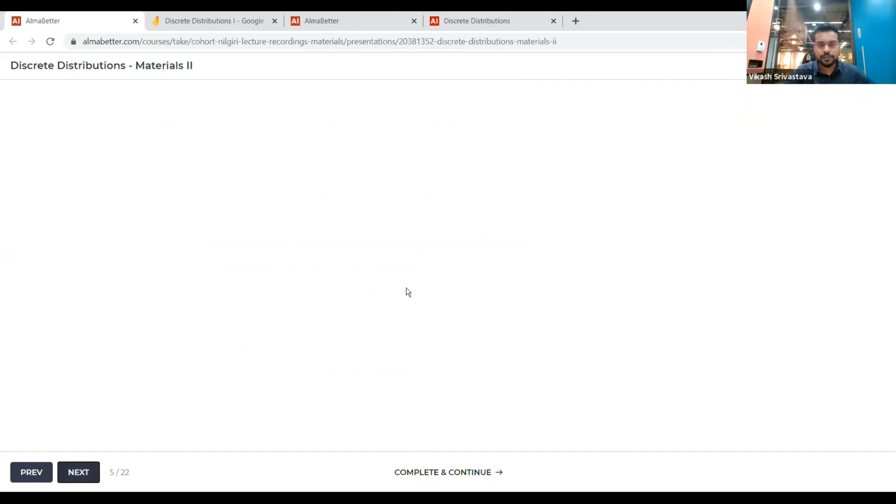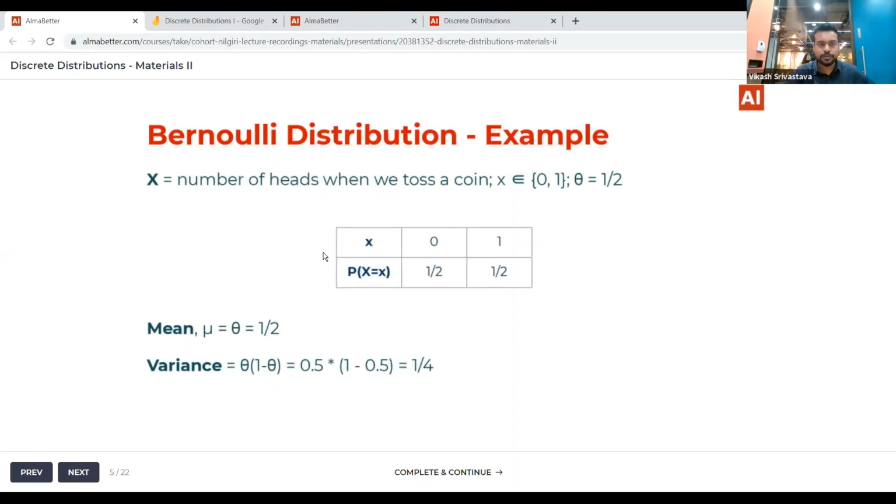So in the case of the Bernoulli distribution, let's take an example of a simple coin toss. We define our random variable as the number of heads when we toss a coin. And of course, you know that this random variable can only take two values, 0 or 1, because you're doing a single coin toss. The parameter of this Bernoulli distribution, which is theta, is the probability of success. The probability of success is getting a head, and so that will be 1/2.